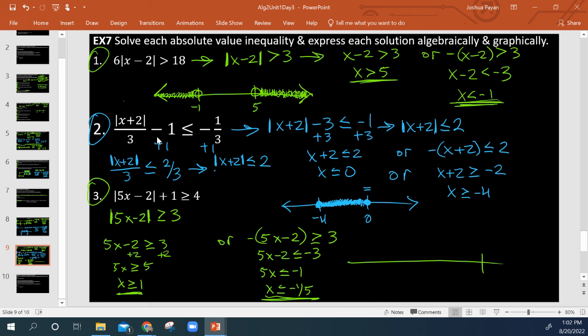Okay, so then graphically, that is going to look like this here. So this would be negative 1/5, this would be positive 1. And we're saying greater than or equal to 1, so that would be equal to, and then to the right of 1. And then same idea here with negative 1/5, except we're going to go to the left. So we're saying equal to or to the left of negative 1/5.